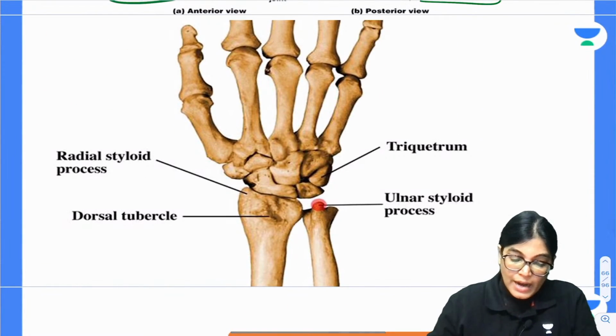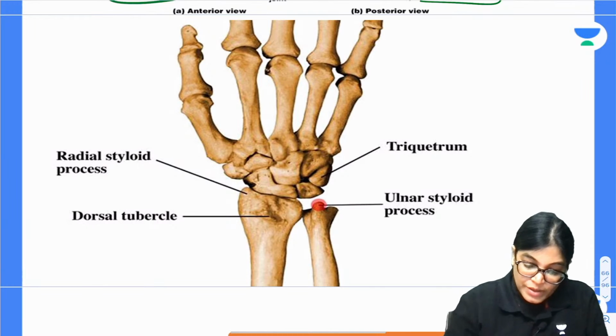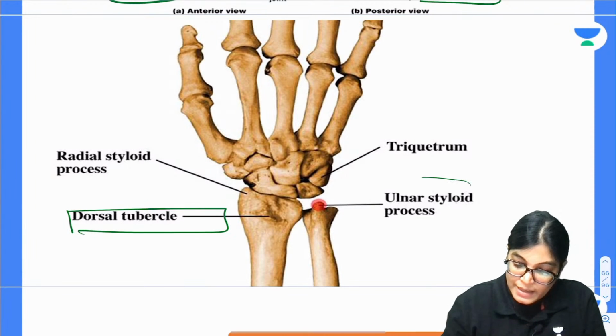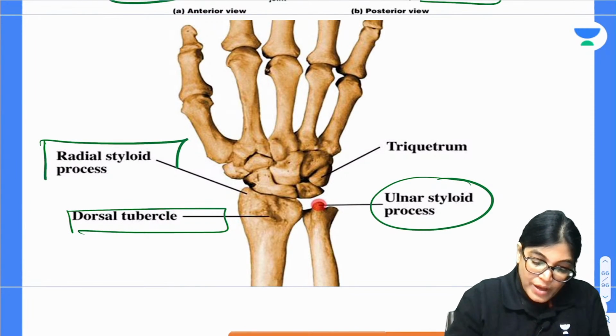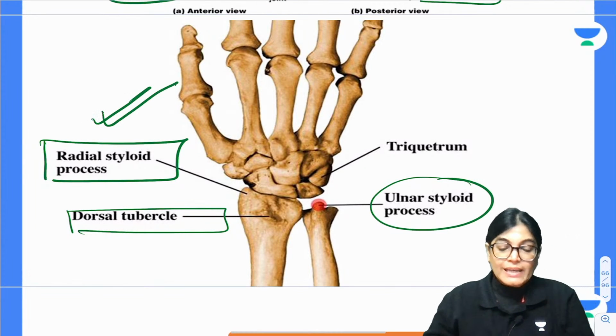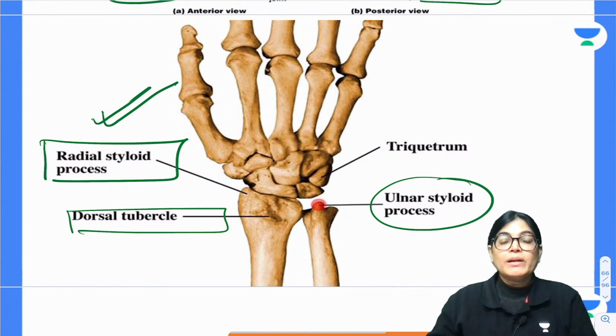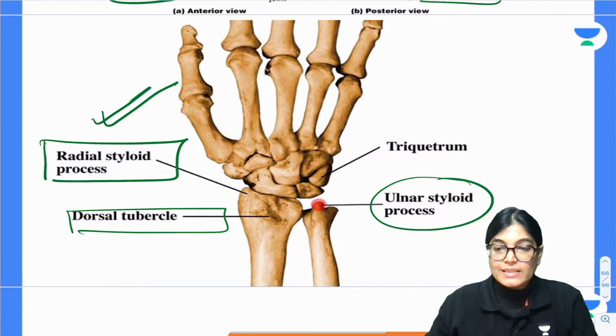I would also like to show you another diagram where the dorsal tubercle of the radius and ulnar styloid process has been shown. Very clearly, the styloid process of radius is lying at a lower limit, more distally in comparison to the ulnar styloid process. So I think it is clear to you.